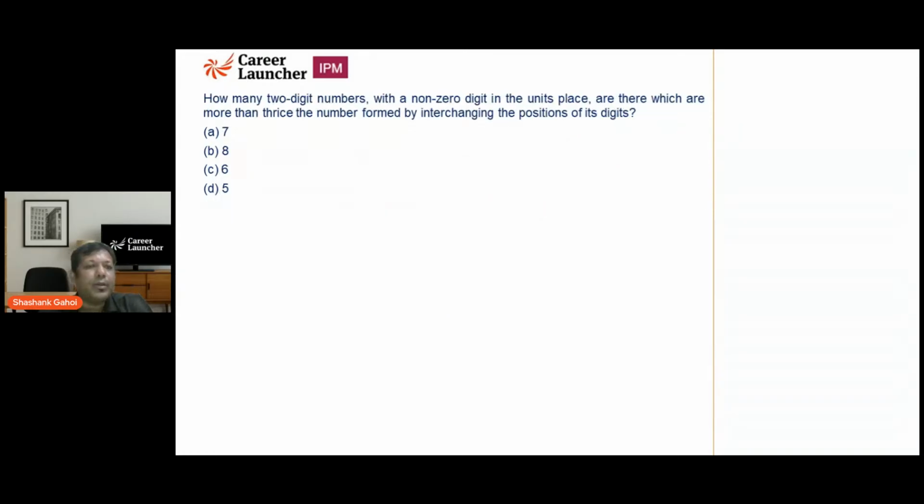Now let's move on to the next one. How many two-digit numbers with non-zero digits in unit place are there which are more than thrice the number formed by interchanging the position of the digits? So the unit place is non-zero, and let's say the two-digit number is AB. Then you are interchanging the position of the digits.